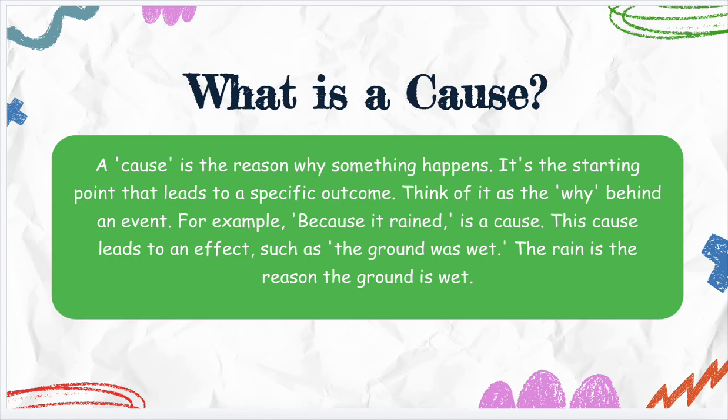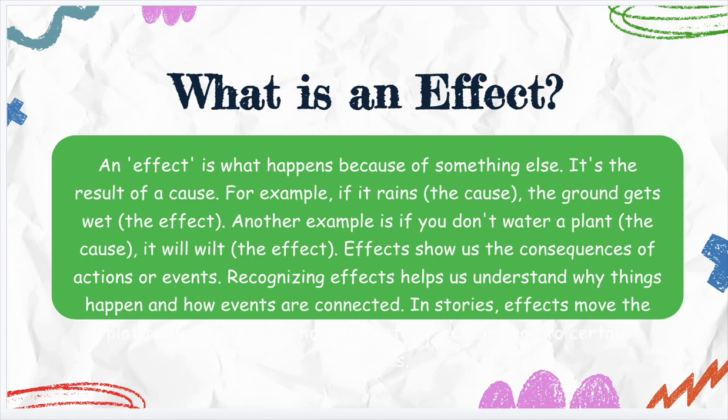For example, because it rained is a cause. You could say, well, the ground is wet because it rained. This cause leads to an effect, such as the ground is wet. The rain is the reason the ground is wet. So, what's an effect? Well, a cause happens first. The effect happens after. In our last example, we said it rained. That was the cause. The effect that happened after it rained was the ground is wet.